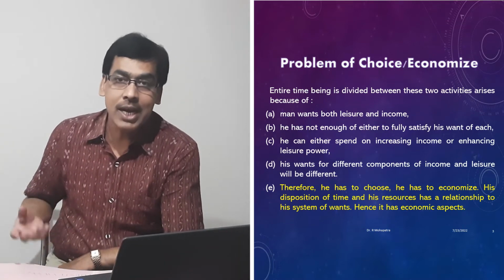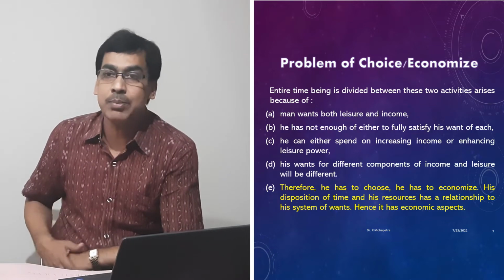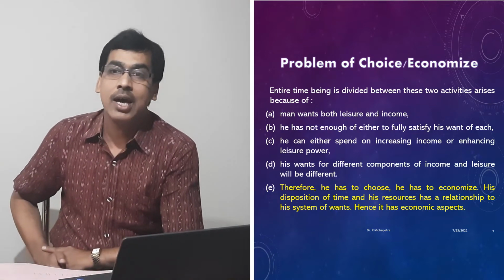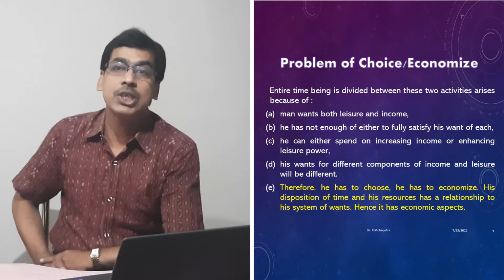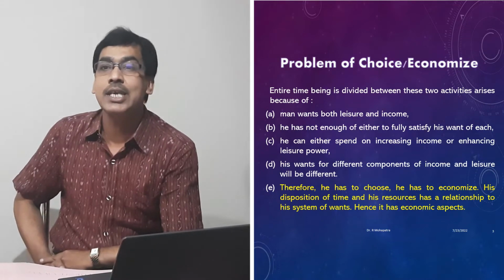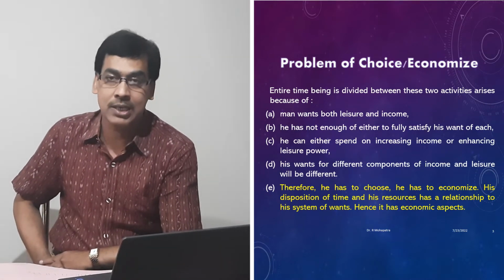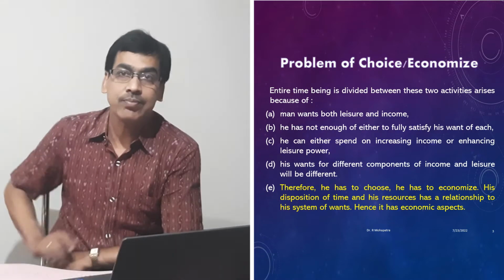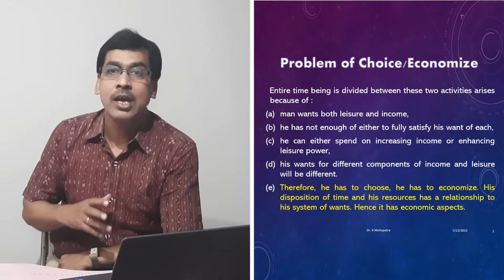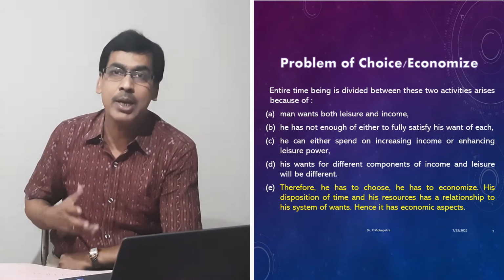His entire allocation of time and resources has a relationship to his system of wants, hence it has an economic aspect.